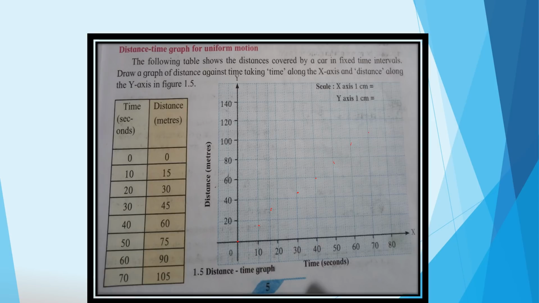So with the help of this we plotted the graph. When you look at all these points of the plotted graph, then you will understand all points are coming in one line. Due to that, we can say that distance and time are both directly proportional in case of uniform motion.